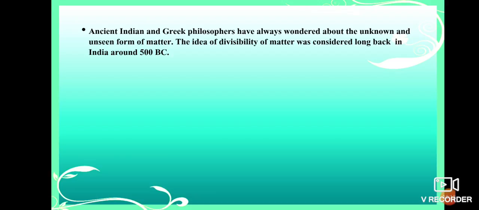See, ancient Indian and Greek philosophers. So many philosophers are there in the world. Previously, some Indian and Greek philosophers had curious questions and concepts. They wondered about the unknown and unseen form of matter.